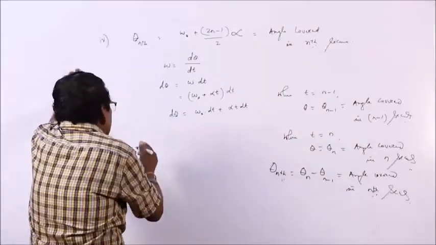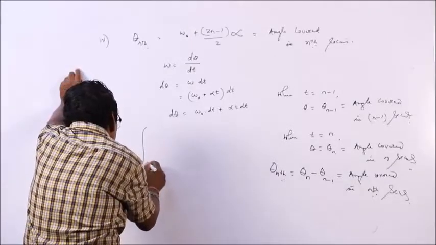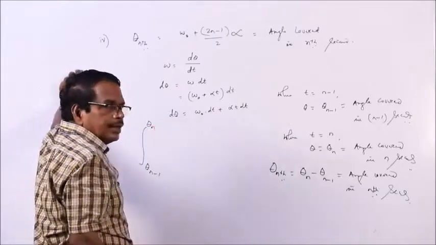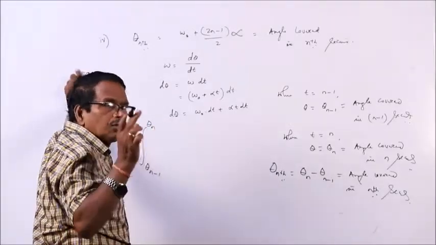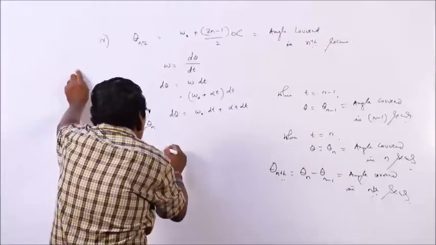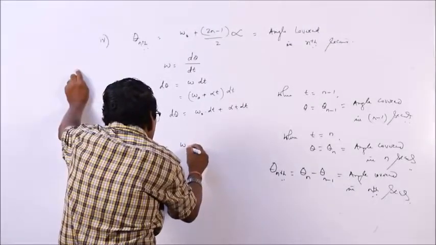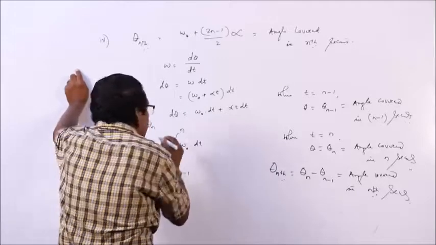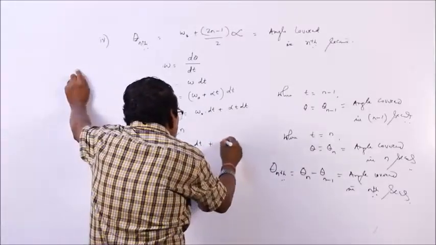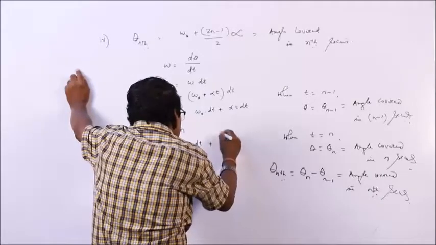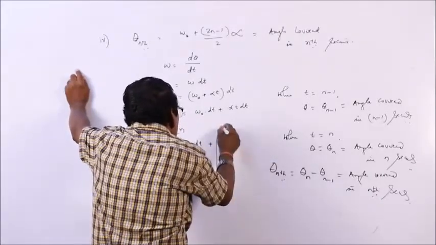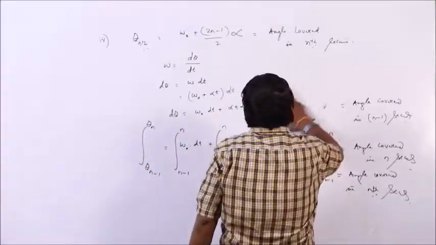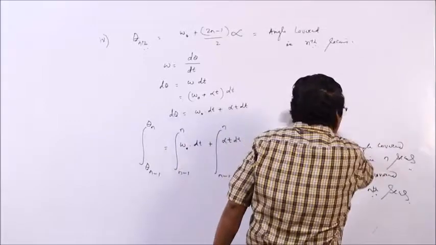Now we will integrate it. Integration will be made from theta n minus 1 to theta n. D theta will be integrated from theta n minus 1 to theta n, equals omega 0 dt plus alpha t dt, where time will be integrated from n minus 1 to n. So, we will find out the angle covered in n minus 1 seconds.